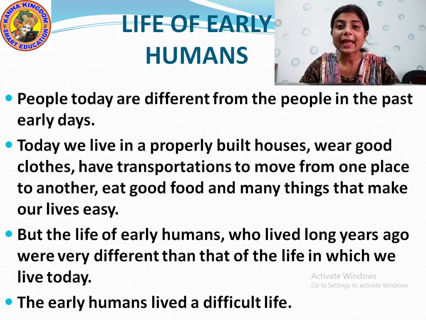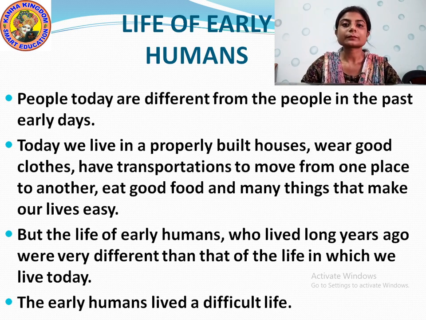But we are the developed animals. Why? Because we have got a brain. We can eat on our own, we dress well, we live in good places. Yes or no? We don't live like animals in the forest or jungles eating grass, roaming here and there like dogs and cows. Are we those type of animals? No. But you know what? We human beings are the evolution of monkeys.